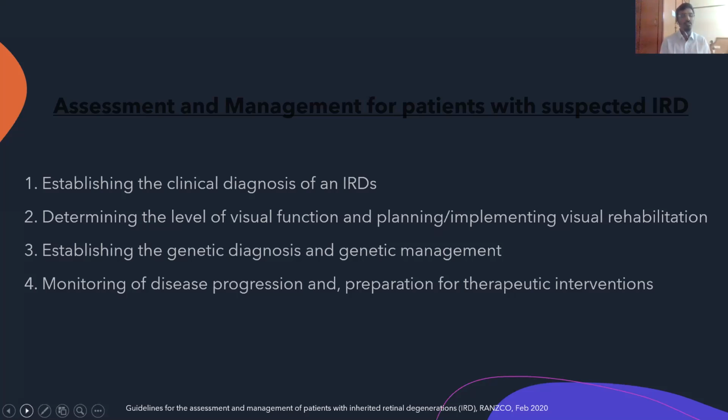Although in India, we do not have the vast array of genetic management and genetic diagnosis as opposed to the Western world, certain apex institutes have started doing these diagnoses, and it is helping our cause for the future, right? And fourthly, but lastly, and more importantly, monitoring the disease progression and preparation for therapeutic interventions.